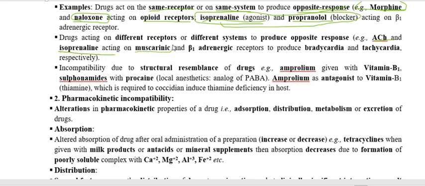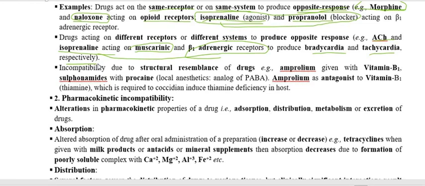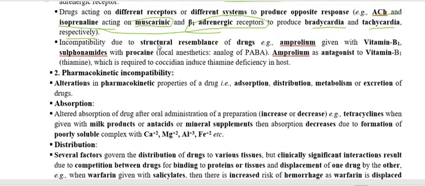Another example is acetylcholine and isoprenaline. One is acetylcholine, a neurotransmitter acting on the muscarinic receptor, whereas isoprenaline, which we already discussed, is acting on the beta 1 adrenergic receptor, and their action on the heart rate is antagonistic, and therefore they are nullifying the action of the other drug.